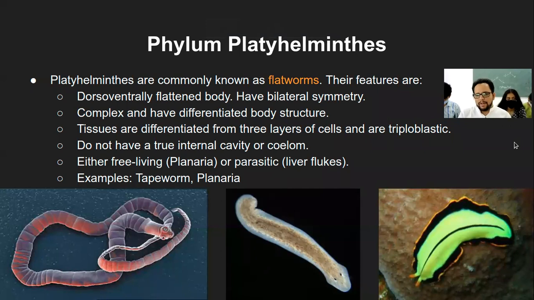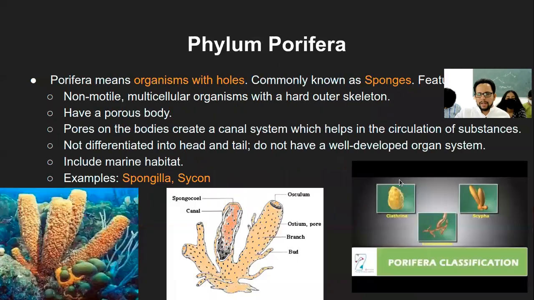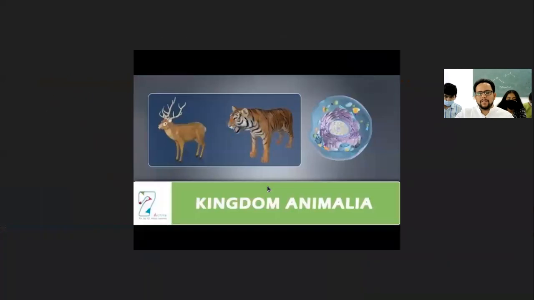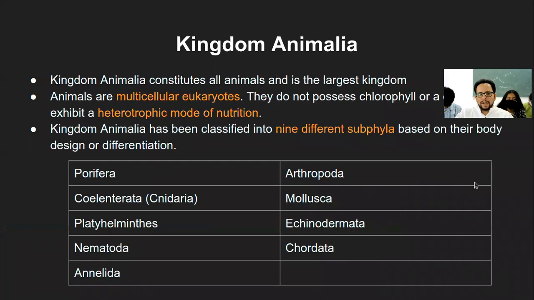Okay, good morning, everyone. So I'll go back a bit and I'll revise so that we are all on the same page again. So we're looking at this kingdom Animalia, which is more of a complex multicellular eukaryote type of organism, and where we had said that there are total 9 phyla, including Porifera and Coelenterata. That's what we had seen. Coelenterata was also called as Cnidaria.